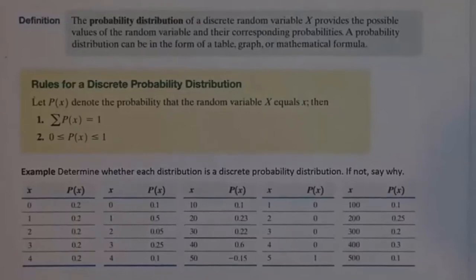Back in chapter 5, we talked about probability models. A probability model listed the outcomes along with the probability of the outcomes. A discrete probability distribution is the same thing, except the outcomes have to be numeric. Like with the M&Ms in chapter 5, the possible colors are yellow, brown, orange, blue, red, and green.